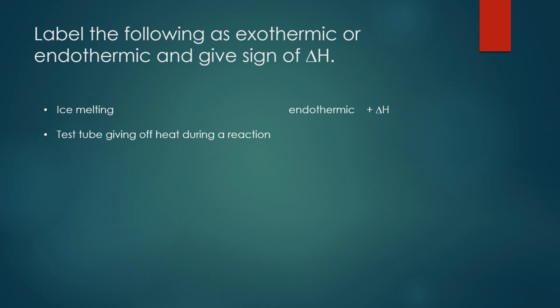Next one, test tube giving off heat during a reaction. So if a test tube is giving off heat, that means heat is going from the system to the surroundings. So it's going to be exothermic. Exothermic corresponds to a negative delta H.